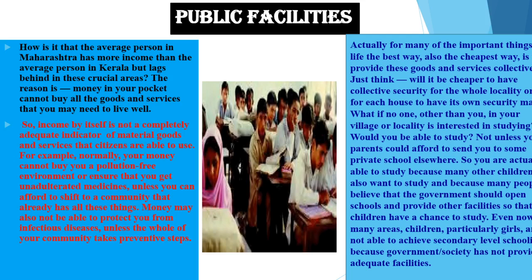okay, satisfactorily. And so income by itself is not a complete, adequate indicator of the material goods and services that citizens are able to use. For example, normally your money cannot buy you a pollution free environment or ensure that you get unadulterated medicines. Unless you can afford to shift to a community that already has all these things, money may also not be able to protect you from infectious disease unless the whole of your community takes preventive steps.